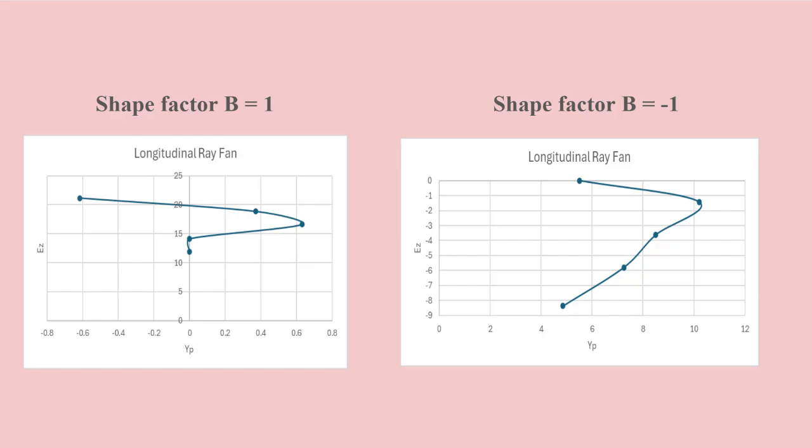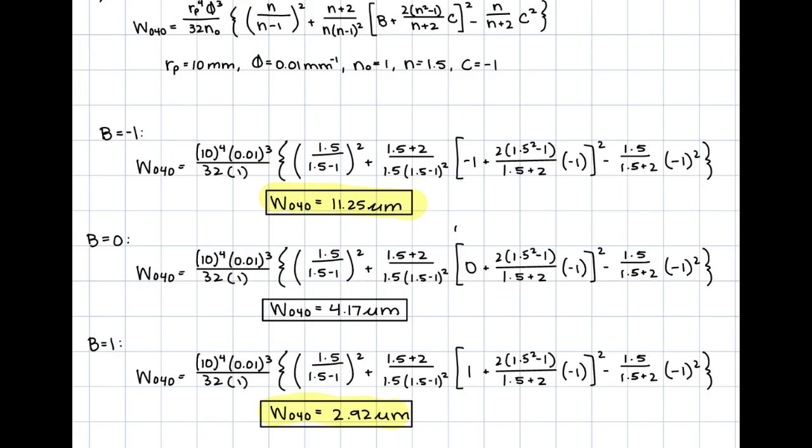When analyzing the longitudinal ray fan plots, we can infer that the shape of the curve indicates a non-ideal focus, meaning the rays do not converge perfectly at a single focal point. The presence of a turning point in a curve suggests the influence of higher order aberrations affecting the focus. Furthermore, the longitudinal spherical aberration plot for the shape factor b equals -1 exhibits a greater spread along the pupil axis, indicating a higher degree of spherical aberration, which correlates with our theoretical results.